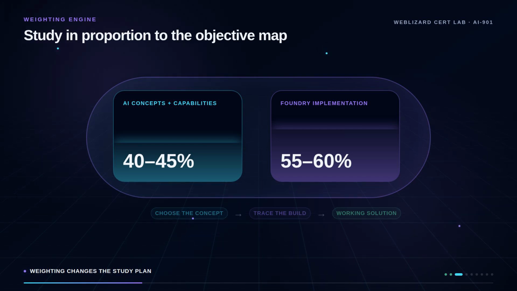Learn the concepts well enough to explain responsible AI, model behavior, deployment choices, and workload selection. Then spend the larger share of your preparation tracing how those decisions become a working solution. The smaller chamber is not optional, because implementation questions still depend on choosing the right concept, model, and capability first.